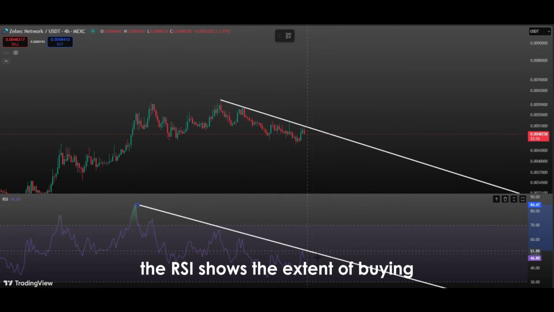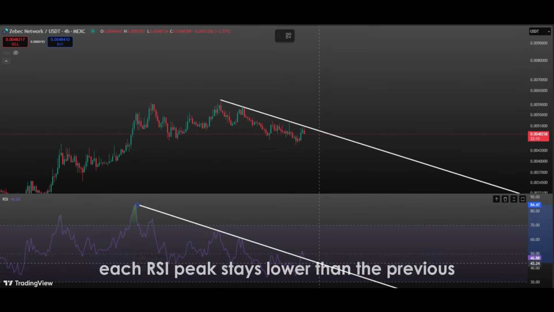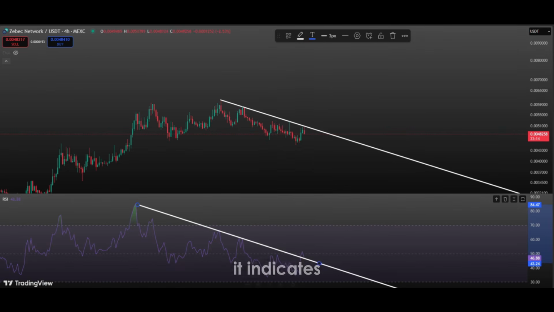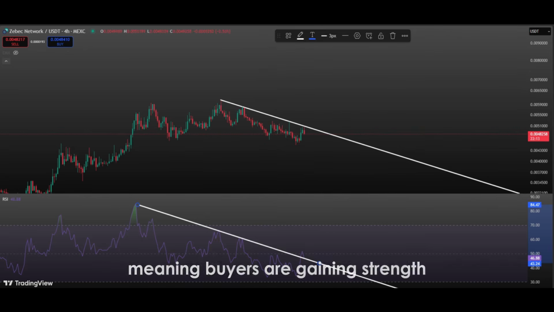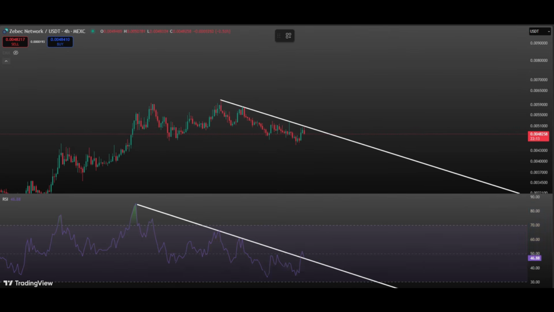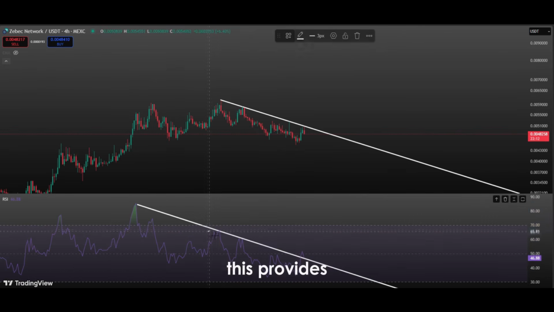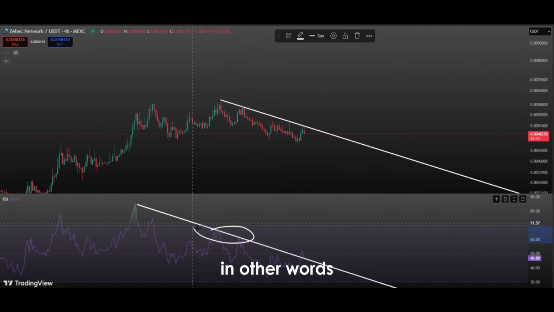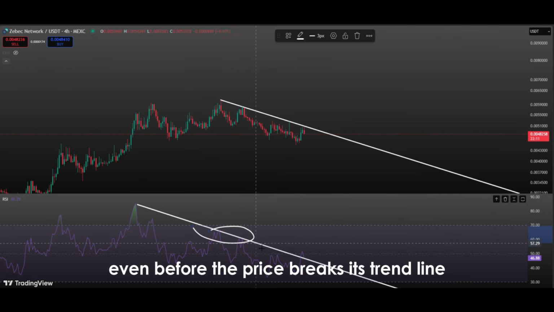The RSI shows the extent of buying or selling pressure on the price. In a downtrend, each RSI peak stays lower than the previous one, signaling weakening momentum. When this structure is broken, it indicates that momentum is now reaching higher levels with each price rally, meaning buyers are gaining strength. Notably, an RSI breakout can occur before a price breakout. This provides investors with an early warning before price movement. In other words, the RSI can show that momentum is recovering even before the price breaks its trend line.